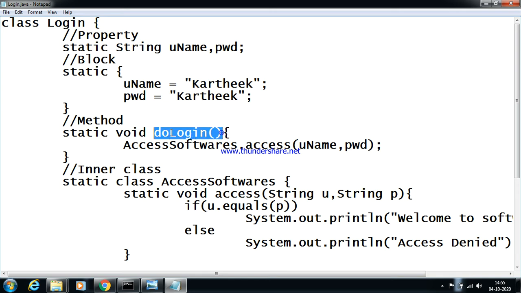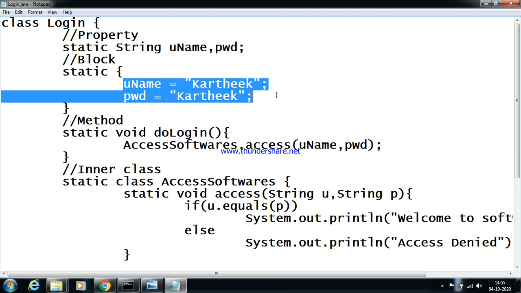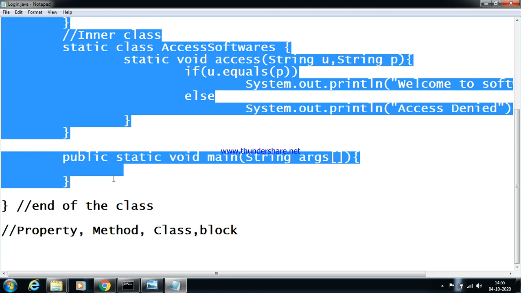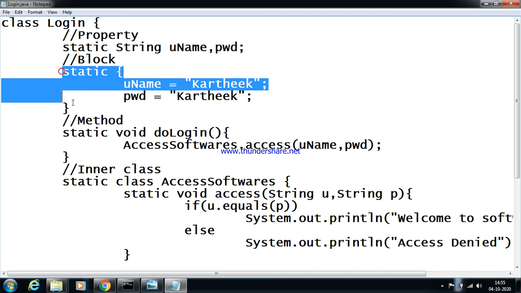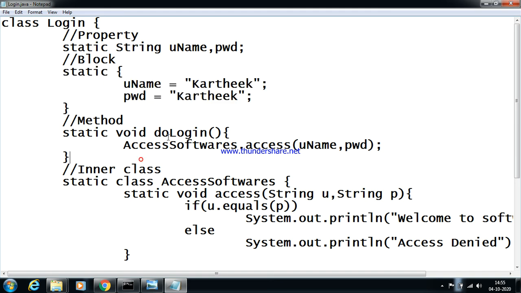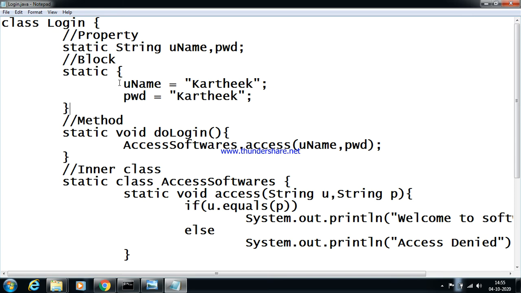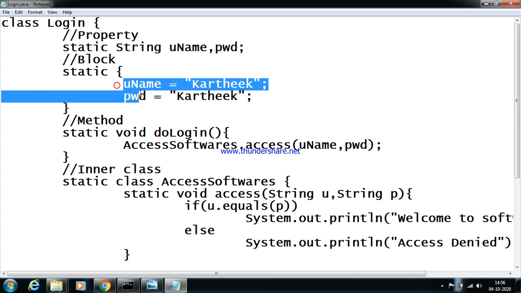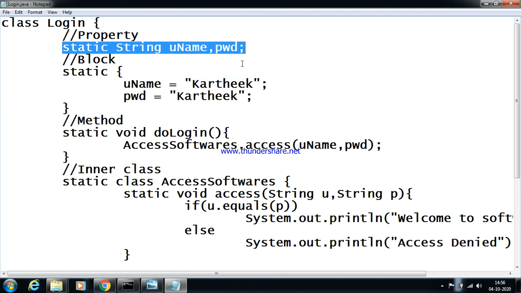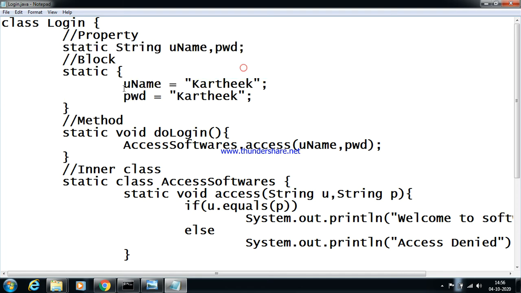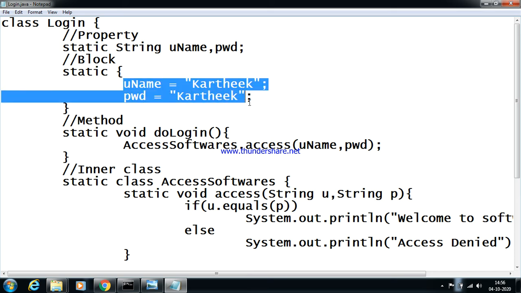When I call doLogin, observe, automatically these two values will be assigned, because in a class a static block will have the highest priority. Whenever I call this particular method, it first calls the static block and assigns the values of username and password as Karthik and Karthik, after checking whether they are static properties or not. Yes, these are static properties.